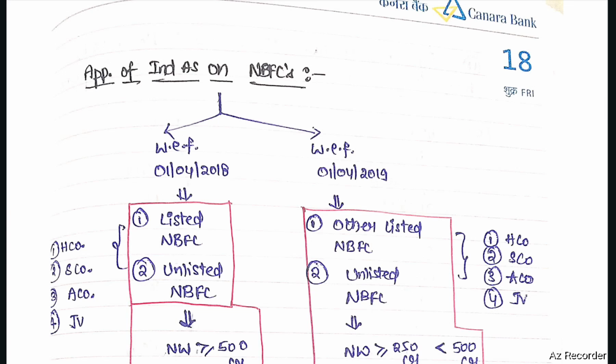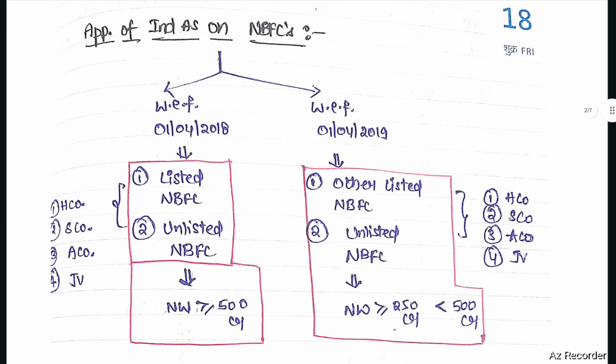Applicability of Ind AS on NBFCs. With effect from 1/4/2018, Ind AS is applicable to listed NBFCs and unlisted NBFCs whose net worth is greater than or equal to 500 crores. Next, these listed and unlisted NBFCs include holding company, subsidiary company, associate company, and joint venture.